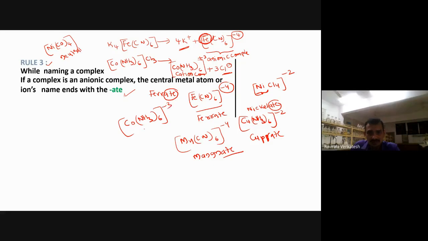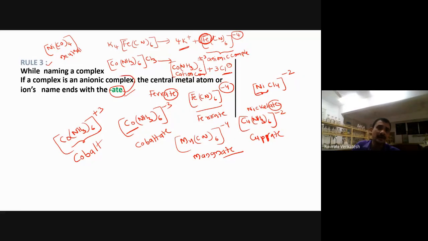What is the name of this one? Cobalt is called now cobaltate. We have to call this one cobaltate. For example, if I write like this, Co(NH3)6 having plus 3 charge, now what you have to call this one? Cobalt only. You have to call cobalt only. You can't call this one -ate, because for a cationic complex compound or neutral complex compound we cannot use -ate. -ate only for what?